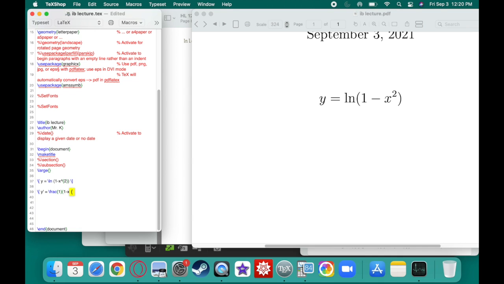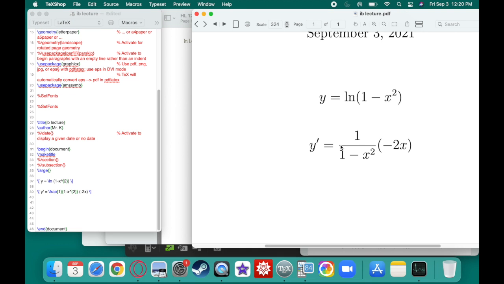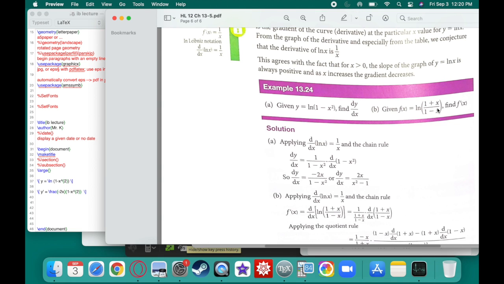And we'll have 1 over 1 minus x squared here. And the derivative of the inside, well, that'll be times minus 2x. So this is the derivative of the outside times the derivative of the inside. That looks awful. We can change that to make it look a little bit nicer. Minus 2x on the top. This would be an answer that I would accept. Easy peasy. Let's try this one over here.